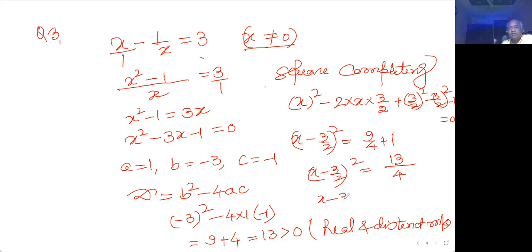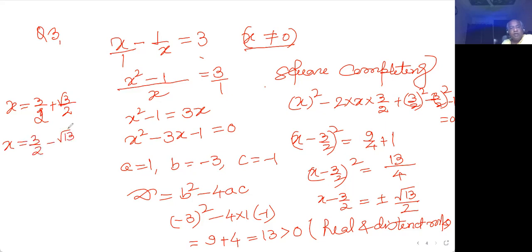So x minus 3 by 2 is equal to plus minus root 13 upon 2. And if I solve it, I'll get x equal to 3 by 2 plus root 13 by 2, and another value will be 3 by 2 minus root 13 by 2.